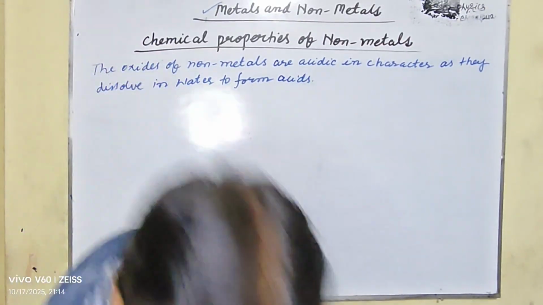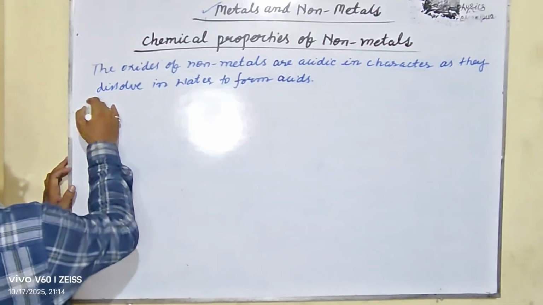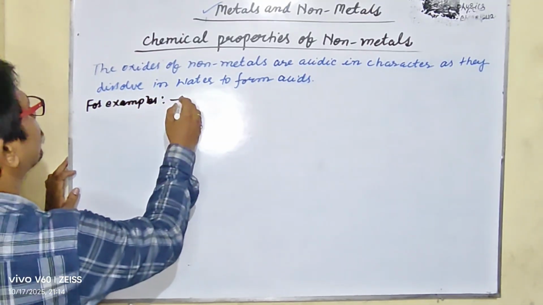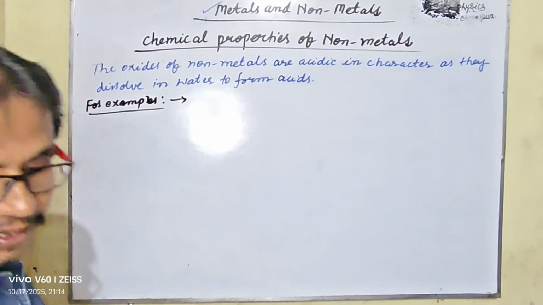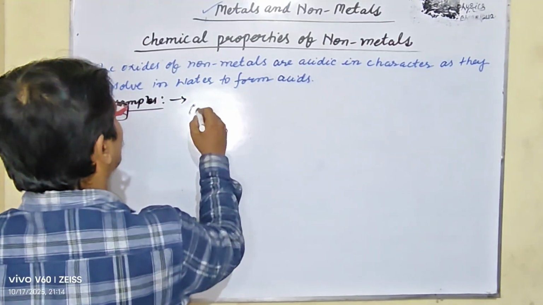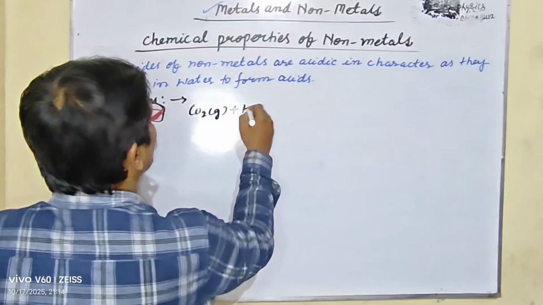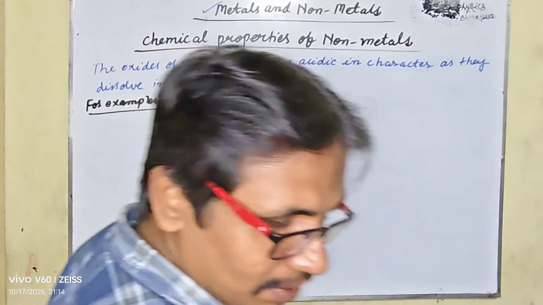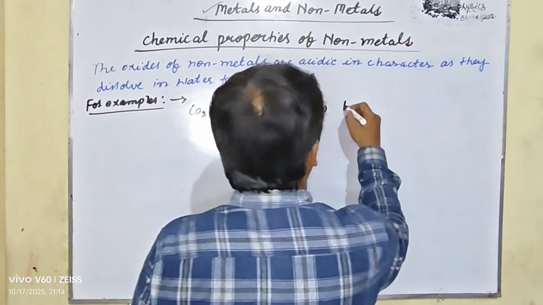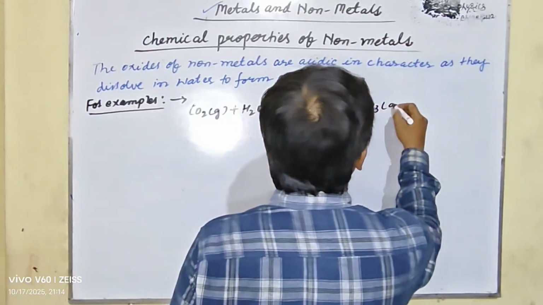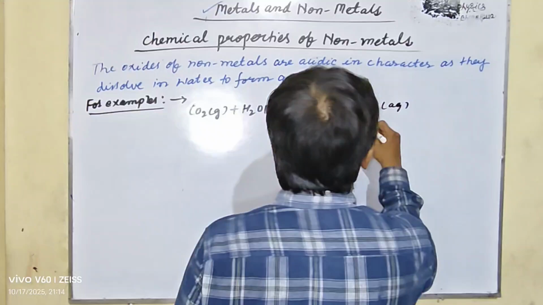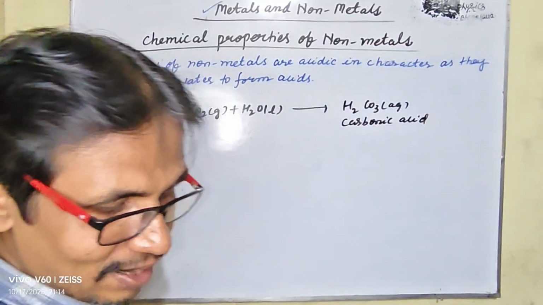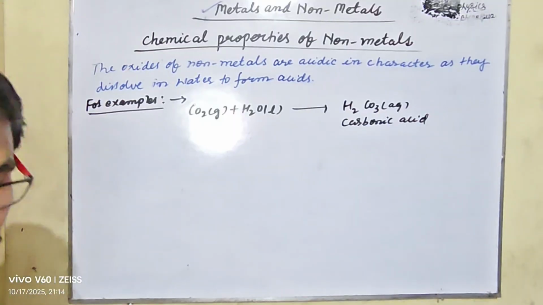Let us take some examples. For example, carbon dioxide gas reacts with water to give carbonic acid, H2CO3, in aqueous form. So, my dear students, when carbon dioxide reacts with water, it gives carbonic acid.